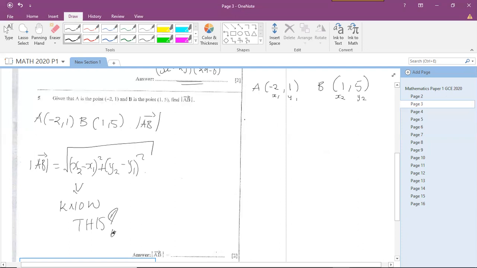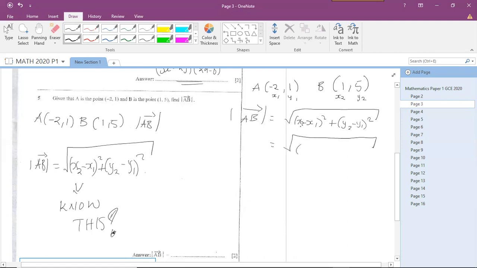Then you state the distance formula. The magnitude is the root of, open brackets, x2 minus x1, squared, plus y2 minus y1, squared. After stating the formula, you start to substitute.